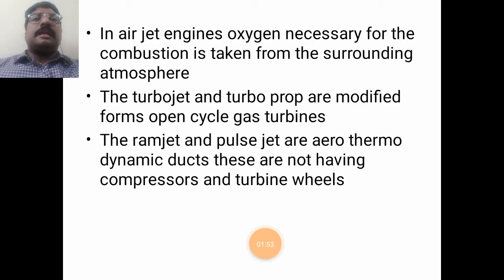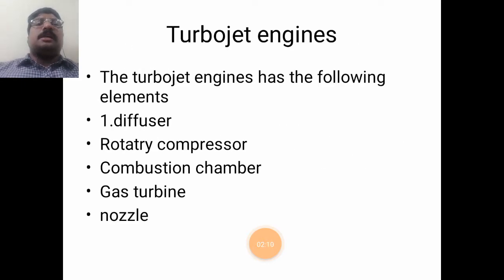The ramjet and pulsejet are aerodynamic ducts. These do not have compressor and turbine wheels. So the ramjet and pulsejet engines do not have any turbines and compressors. These are just tube-like structures. First, we are going to discuss the turbojet engine.